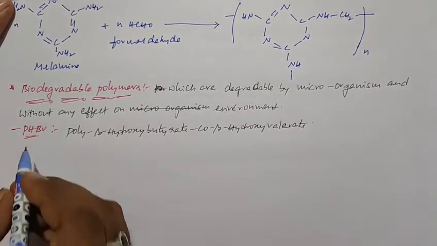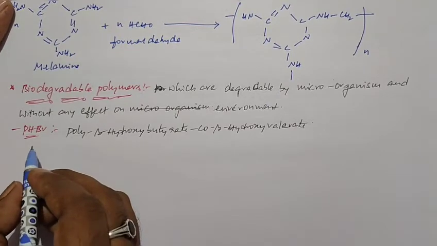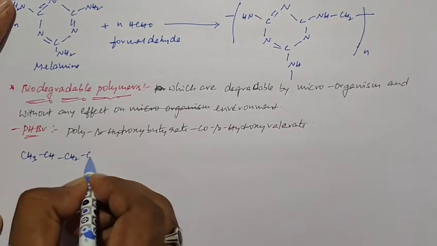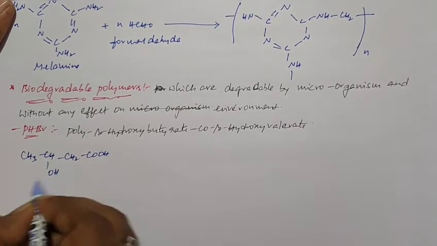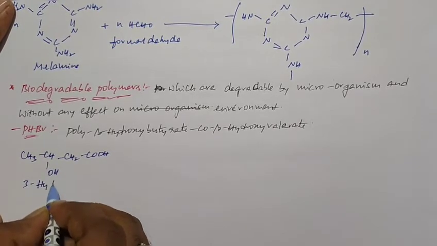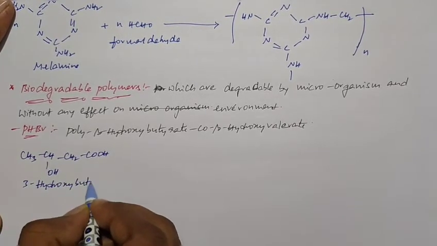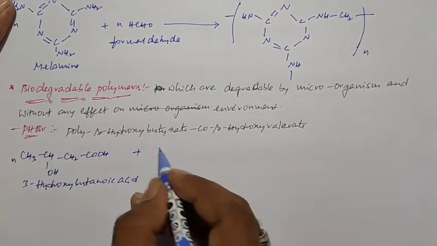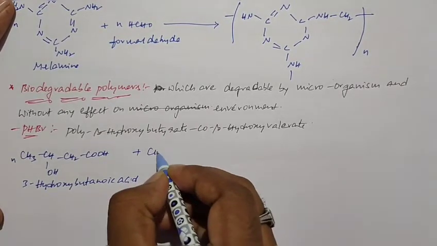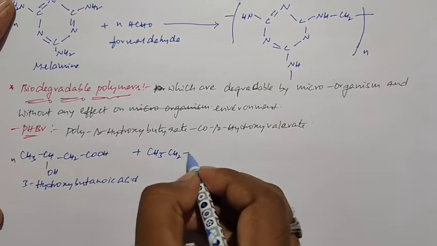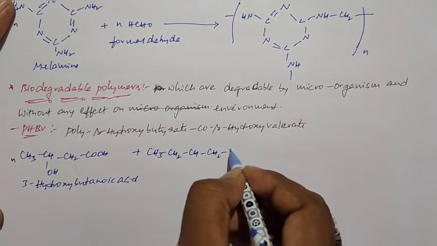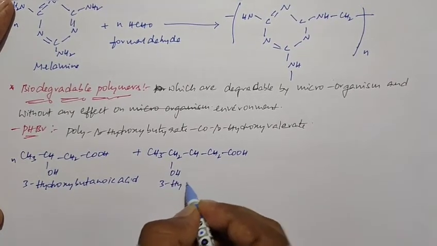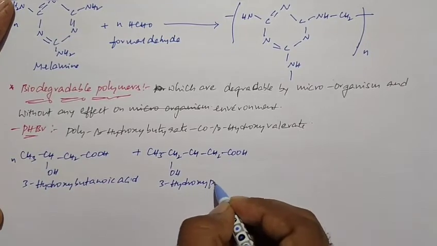So PHBV is a combination of 3-hydroxybutanoic acid, CH3 CH(OH) CH2 COOH, which is 3-hydroxybutanoic acid, and it is combined with 3-hydroxypentanoic acid, CH3 CH2 CH(OH) CH2 COOH, 3-hydroxypentanoic acid.